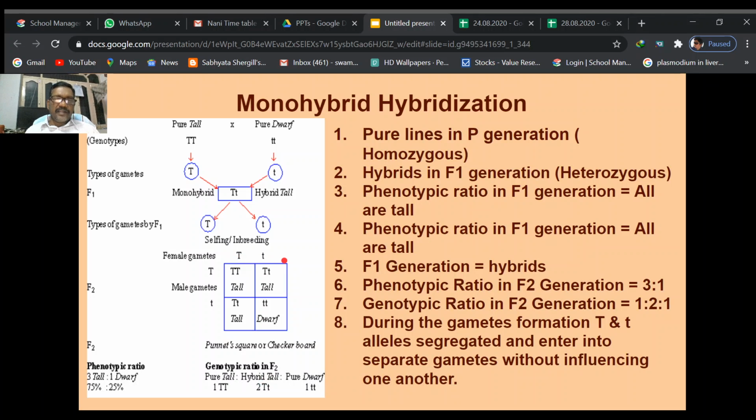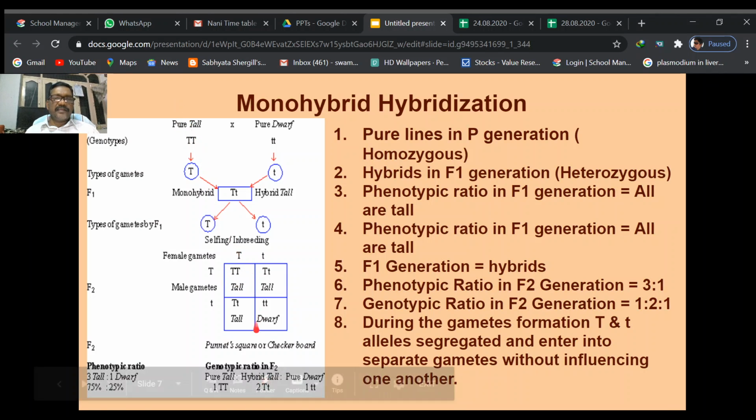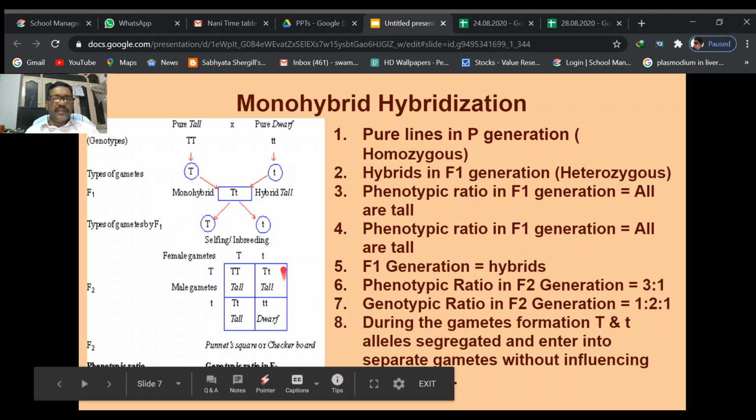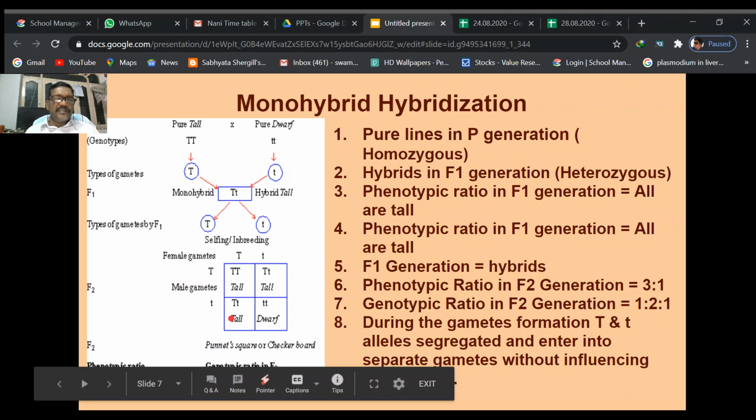Female plants also produce the same type of alleles. From this, what happened? Capital T, that is a pure tall plant, just like its grandparent. Capital T, small t, this is a heterozygous dominant plant, like the parent plant, hybrid, heterozygous dominant. This is also like the parent, heterozygous dominant. And this is a homozygous recessive plant, which is not visible in the F1 generation hybrid condition, but